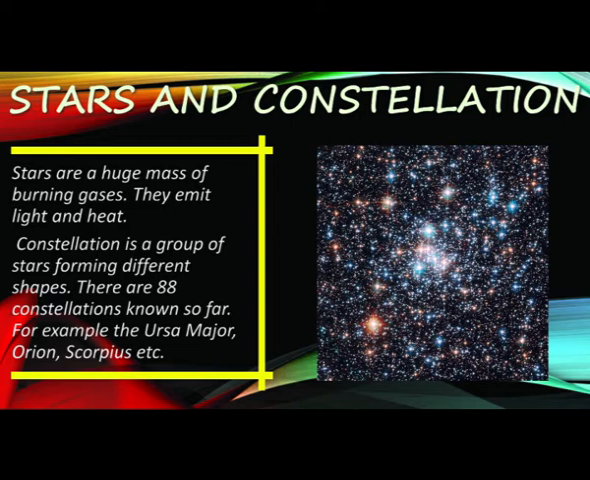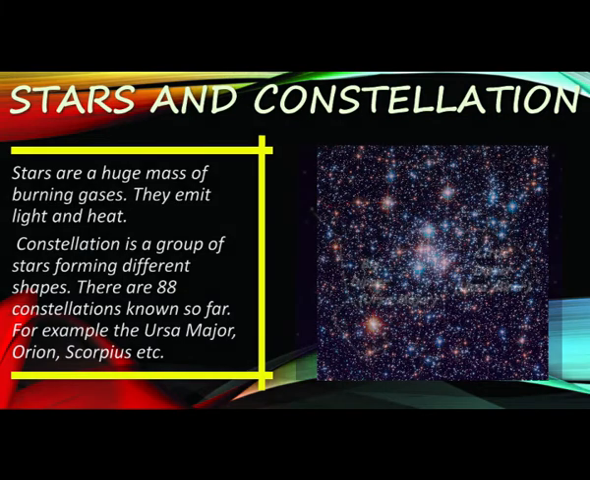Do you know, students? Stars helped people to determine directions at night before the invention of the magnetic compass. The North Star or Polaris indicates the north direction and always remains in the same position in the sky. It is also called the pole star.